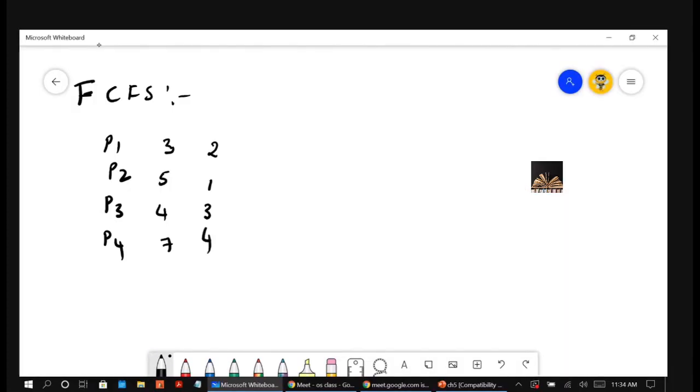So this is the burst time. See, I'm using so many terms for this burst time, right? I can call it CPU burst or burst time or service time, or the CPU time required for the process. All these are nothing but the burst values or the service time. This is the arrival time. And let's try to draw the Gantt chart for this.